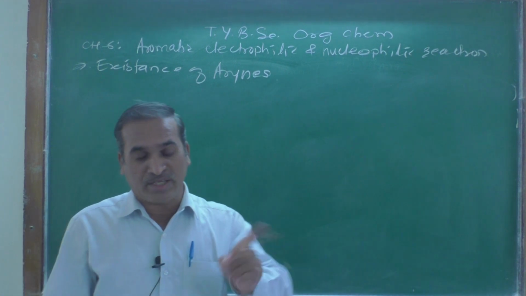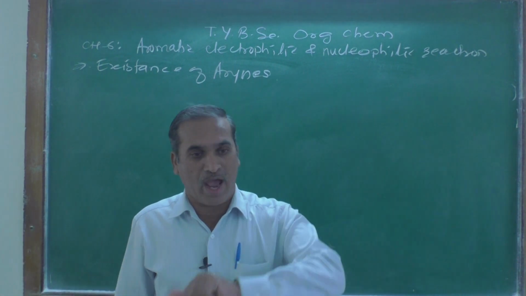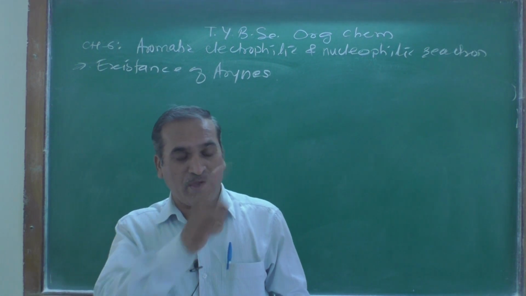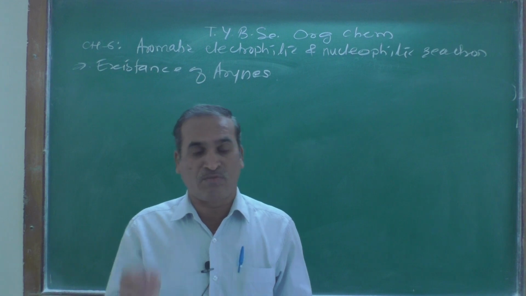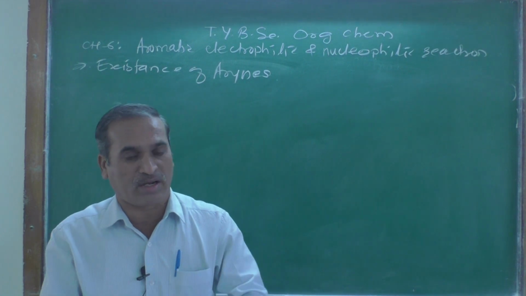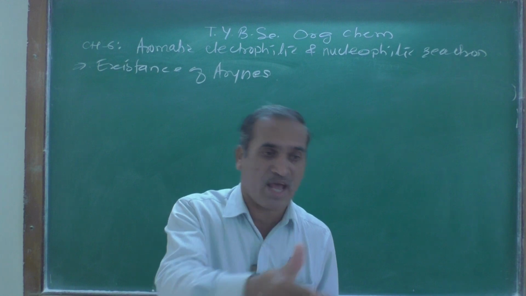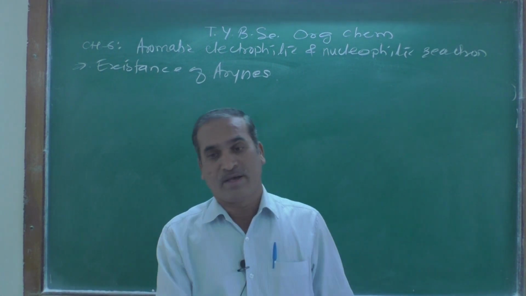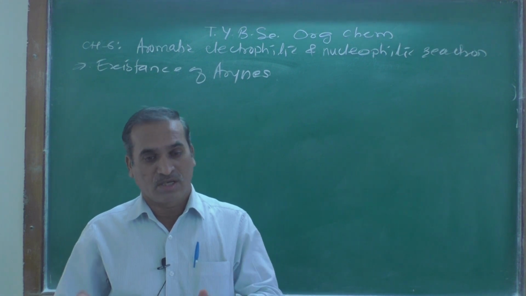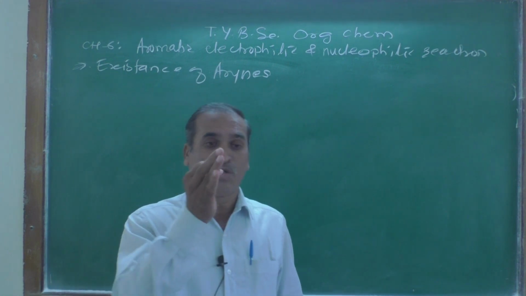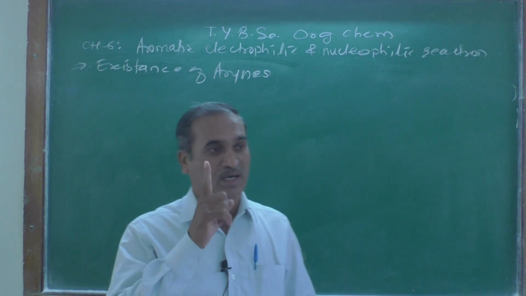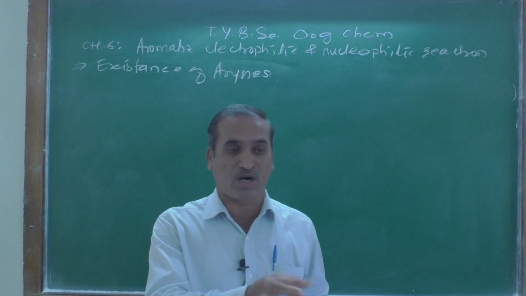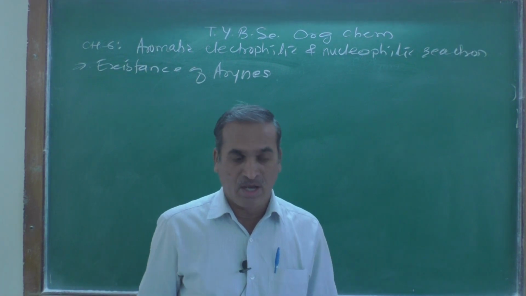Now the first proof: when that aryne or benzyne is treated with furan, furan gives the famous reaction which is known as Diels-Alder reaction, and which on acid catalysis produces alpha naphthol. It is one of the proofs for the existence of the benzyne intermediate, because benzene cannot undergo a Diels-Alder reaction.